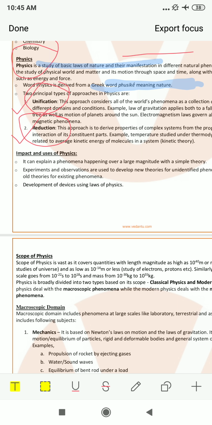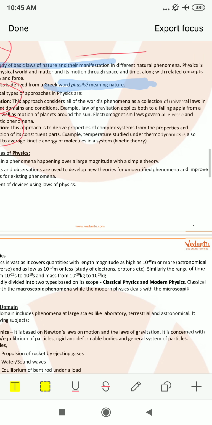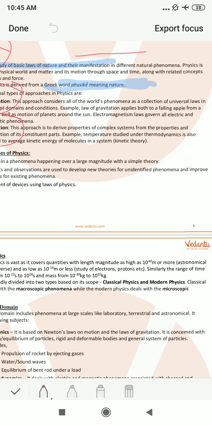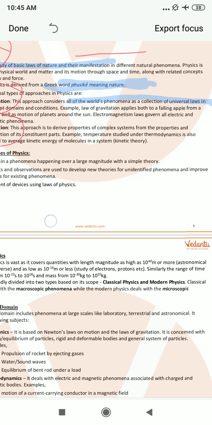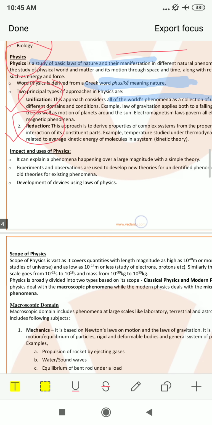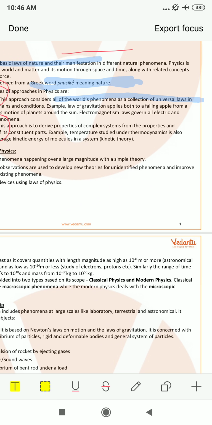This approach considers all world phenomena as a collection of universal laws in different domains and conditions. An example is also given. Law of gravitation: all of you have studied the law of gravitation in class ninth.